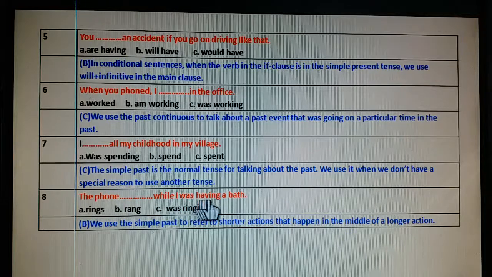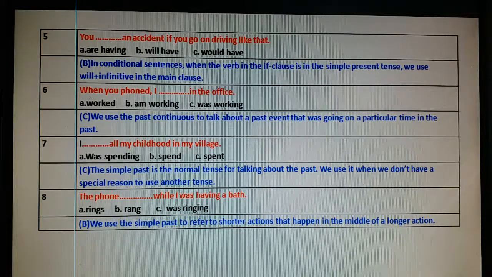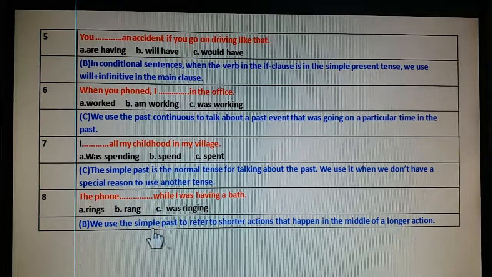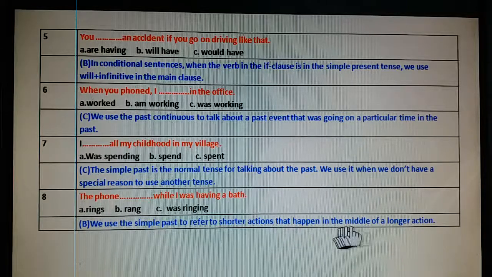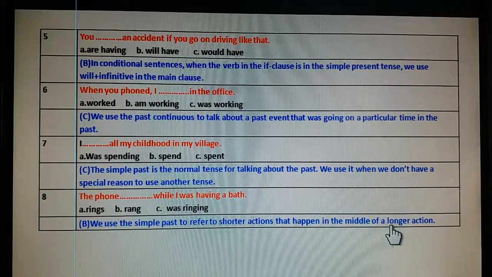While I was having a bath means I was in the activity of having a bath. This was in a continuous position. So the thing which interrupted? The phone interrupted. So it will take simple past. We use simple past to refer to a short action that happened in the middle of a longer action. Okay? See the next slide.